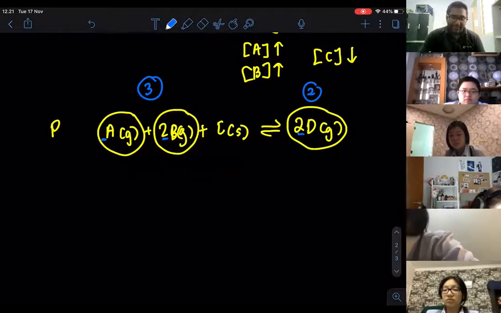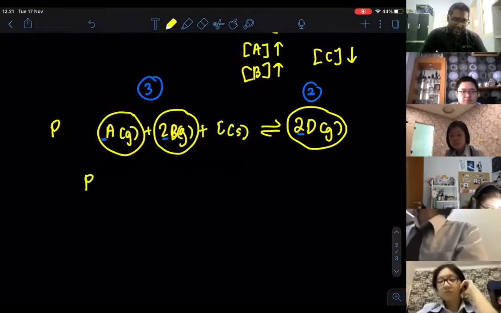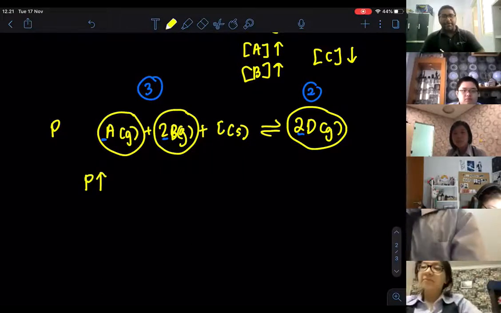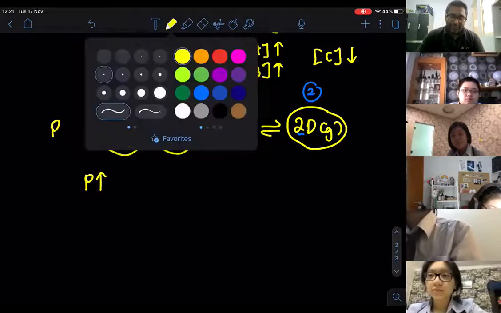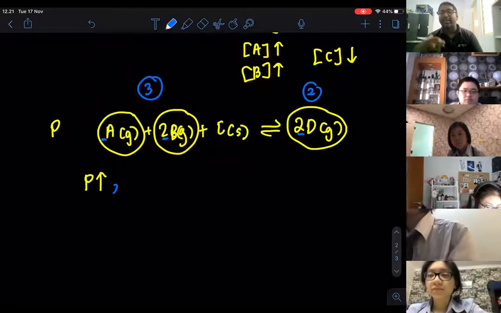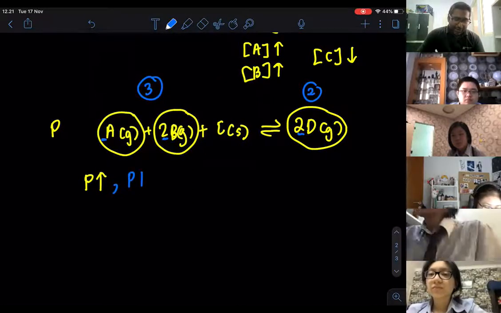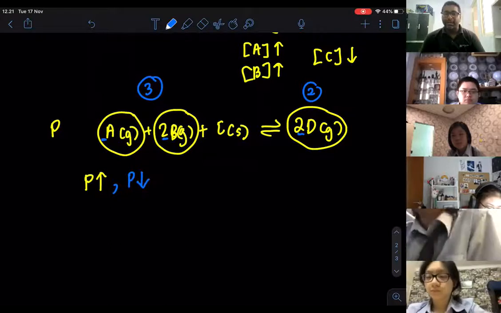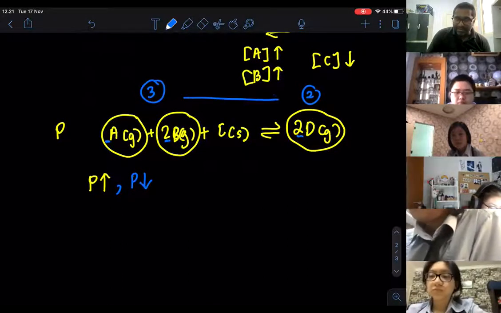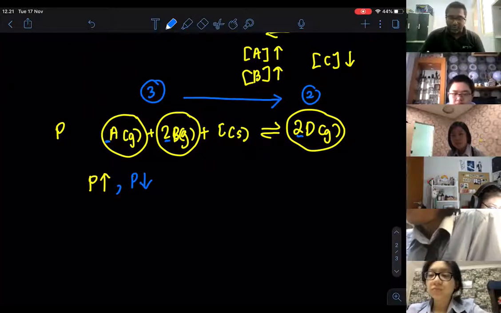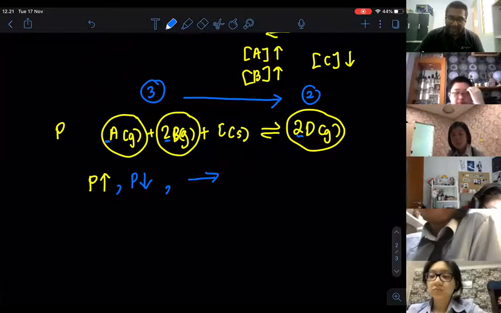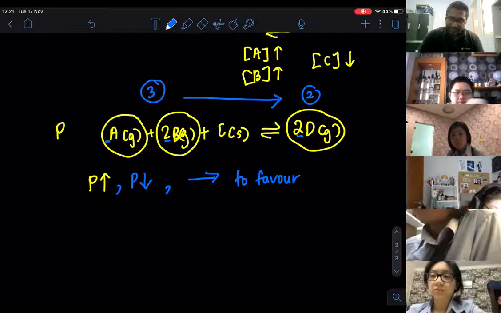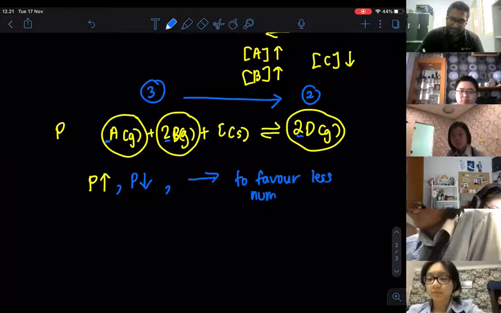Let's say, for example, the change in equilibrium, they say this equilibrium system, we disturb by increasing the pressure. According to Le Chatelier's principle, you need to bring down the pressure. How do you bring down the pressure? By shifting the position of the equilibrium to less number of molecules. So you just mention that the position of the equilibrium will be shifted to the right to favor less number of molecules.